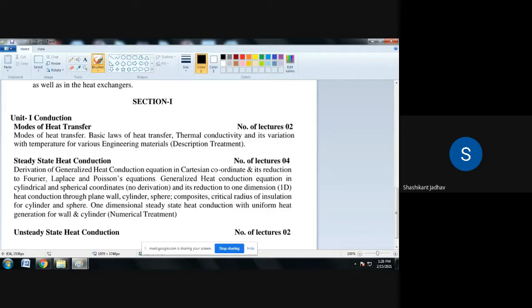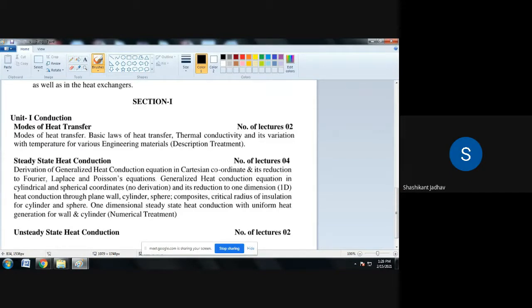So before going to Fourier's law, can anyone tell me what is the unit of heat? How to measure heat? Joule, sir. Joule. Okay. The unit of heat is joule. So now I am saying the rate of flow of heat, so what is the unit of rate of heat flow? Joule per second.